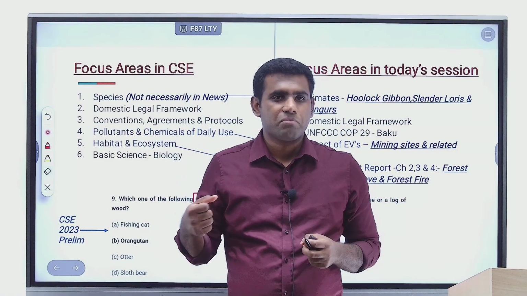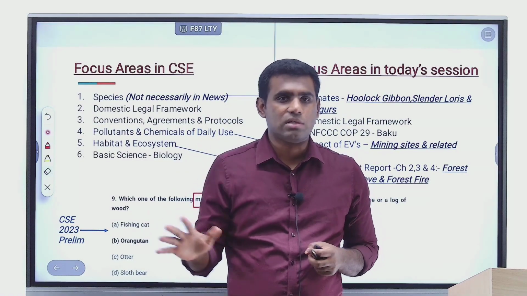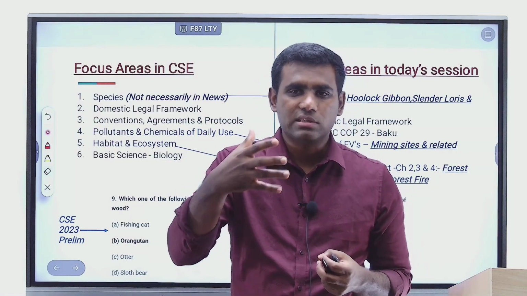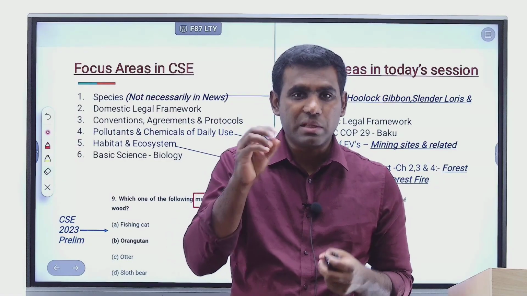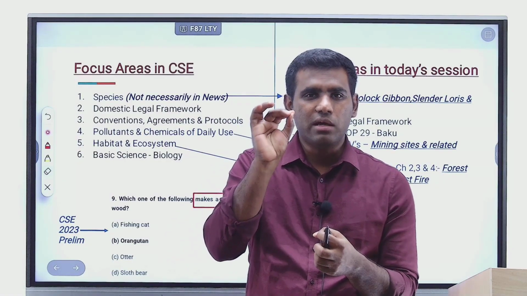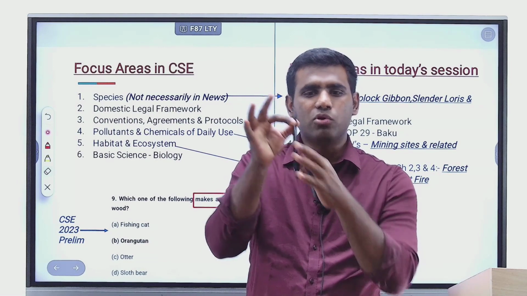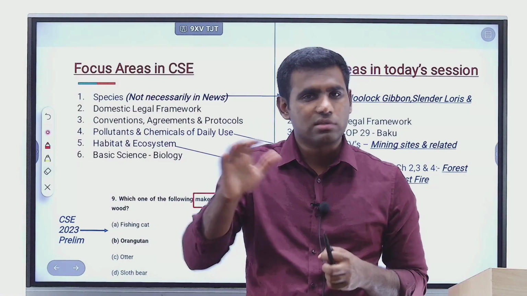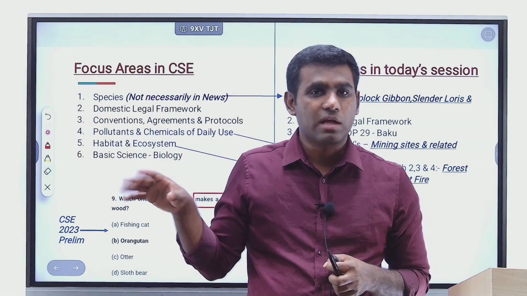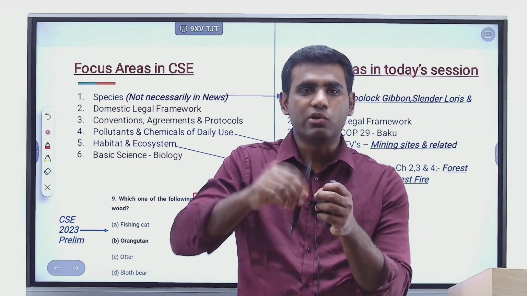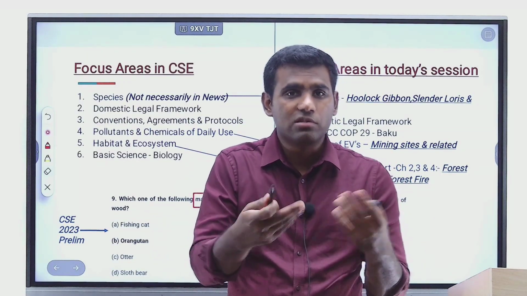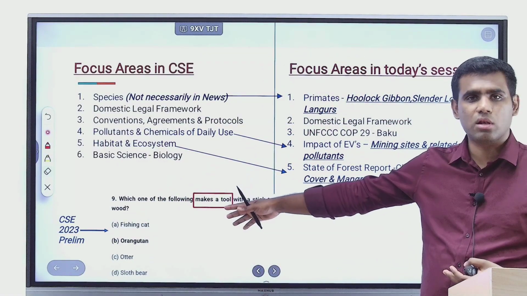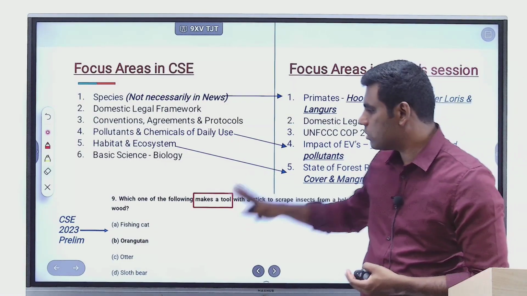on trees, right? A dog or a cat cannot do that. Even a tiger doesn't grip. It doesn't have what is called a pincer grip, right? A very precise fine grip. With the help of thumb and finger, you're able to hold any object with the right amount of pressure being imparted. So this capacity is something that's unique to primates, and no wonder we primates can hold objects, we can make tools out of anything, we can fashion weapons out of anything. That's exactly what the question is. The question is, which of the following makes a tool? So that is a capacity which is limited only to the primates.